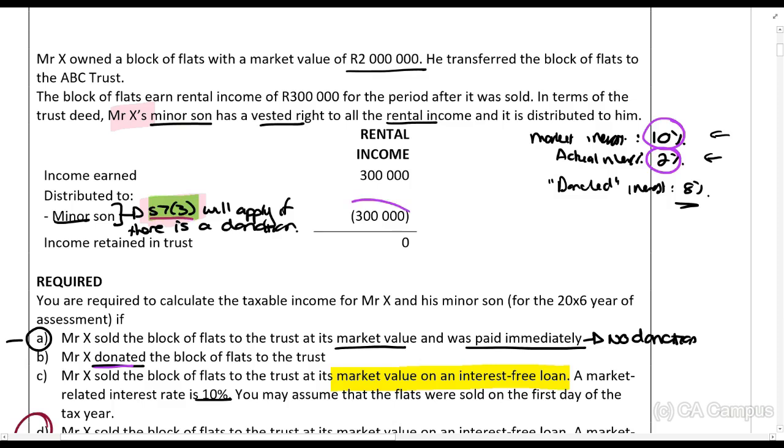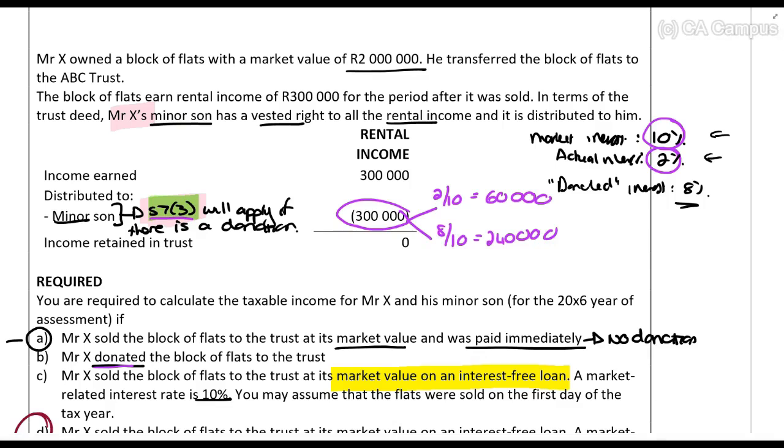So what that means is that this 300,000 rands, we can split. We say 300 times 2 over 10, 60,000. And we say 300 times 8 over 10, 240. Okay, now what it means is, it means that of the 300,000 rands, only 8 out of 10, 240,000 of that, will be subject to section 7.3. That's the portion that is a donation.